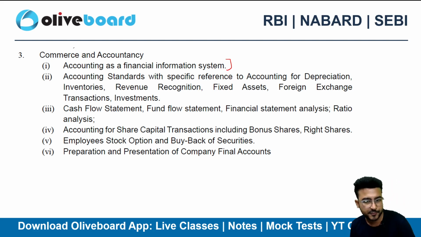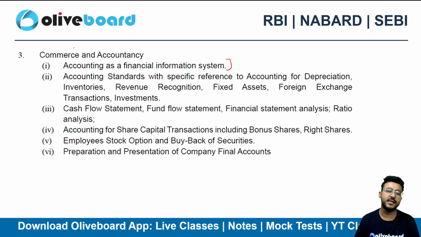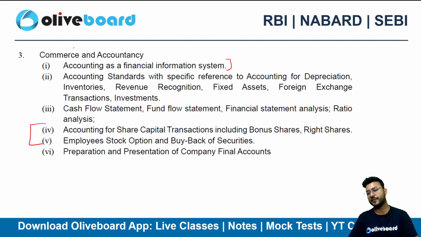Cash flow statement, fund flow statement, financial analysis, again these can be some of the important topics. And next is accounting for share capital transactions, ESOPs, buyback, right issue, bonus share. Now this is company accounts. Okay, this is a portion of company accounts.